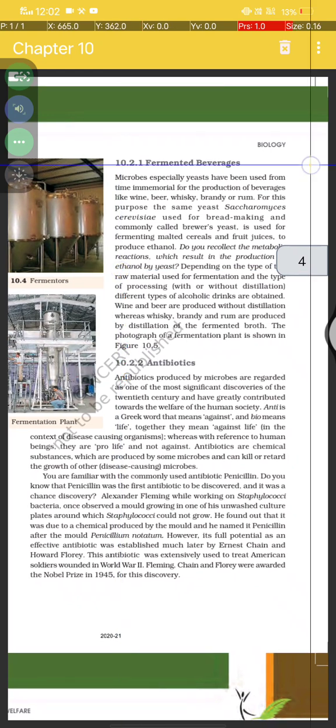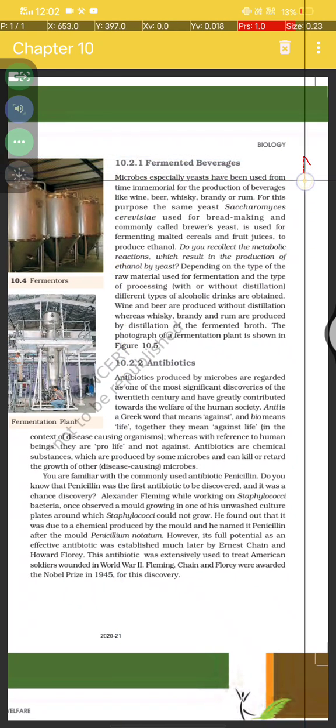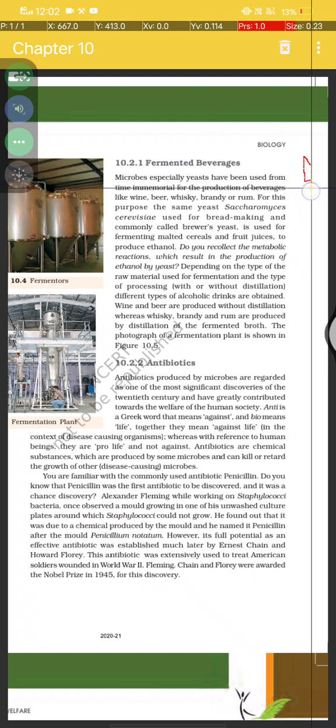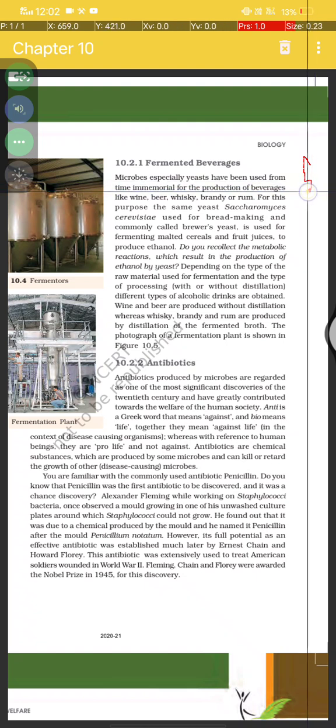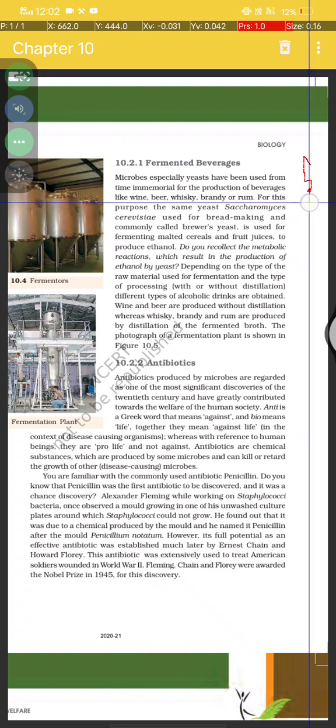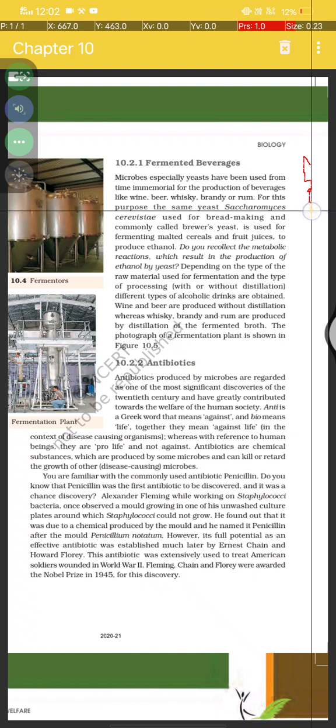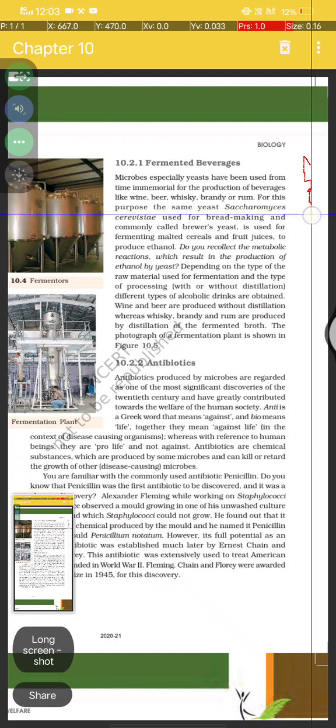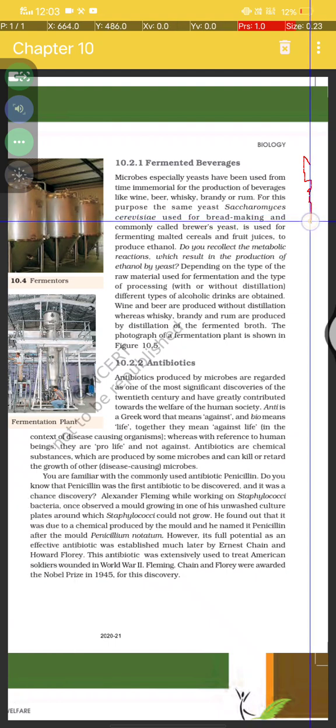Now, fermented beverages. Microbes, especially yeast, have been used since time immemorial for the production of beverages like wine, beer, whiskey, brandy and rum. For this purpose, yeast Saccharomyces cerevisiae, used for bread making and commonly called brewer's yeast, is used for fermenting malted cereals and fruit juice to produce ethanol.